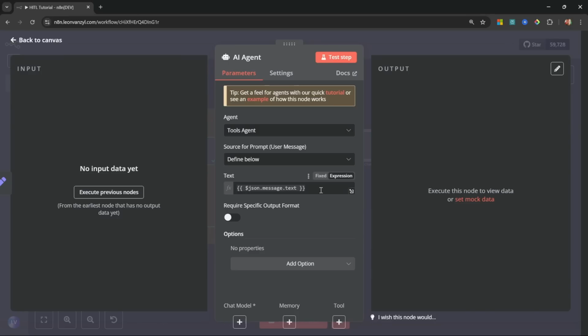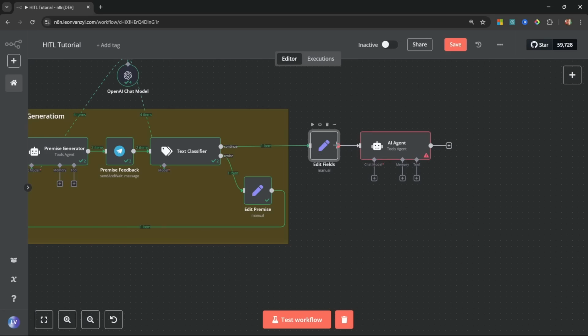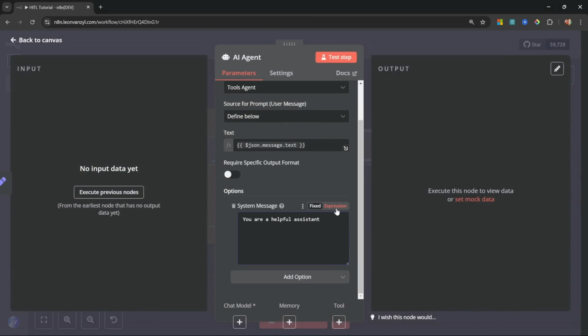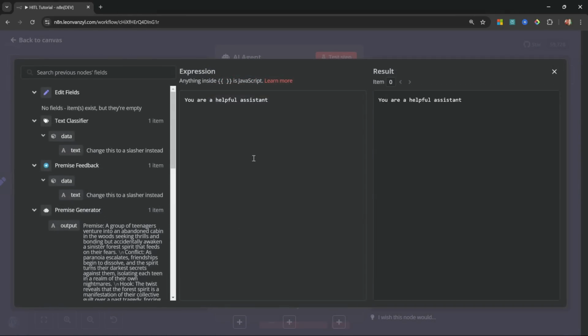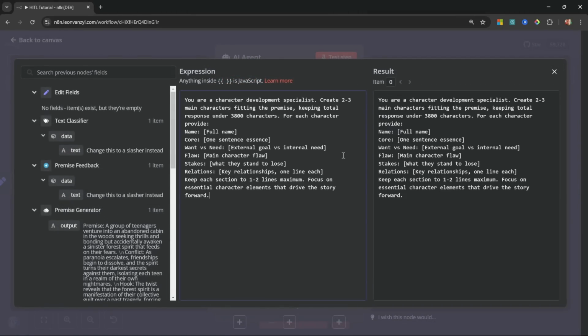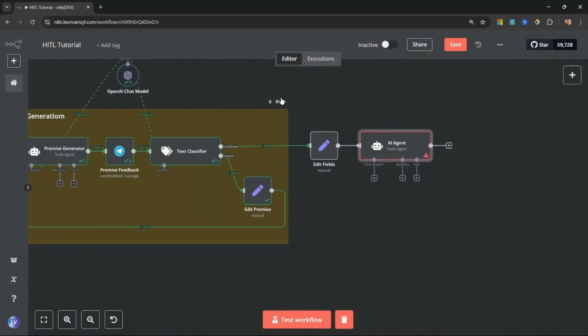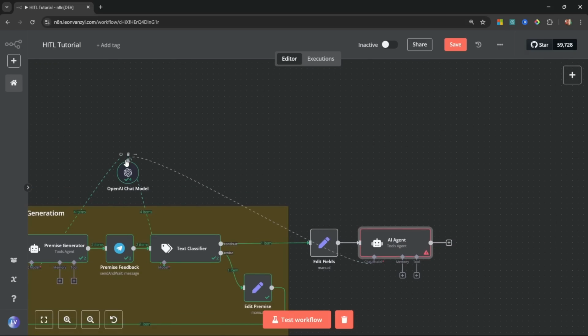So this means we will receive our text from this edit fields node, but we also have to provide a system prompt to this agent. Let's switch over to expression. Let's expand this. And for the system prompt, let's add the simple prompt that tells the agent how to create a character sheet. So we need the name for the character, the core of the character, wants and needs, relationships between other characters, etc. And again, you can download all of these prompts in the description of this video. Absolutely free. For the chat model, we'll simply reuse the same OpenAI node, like so.